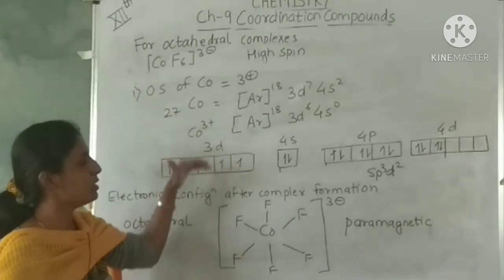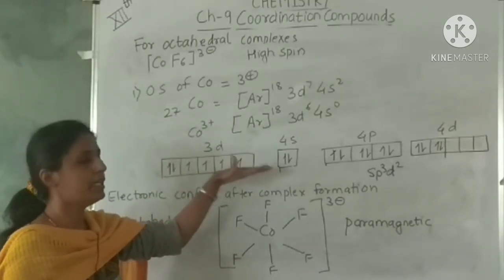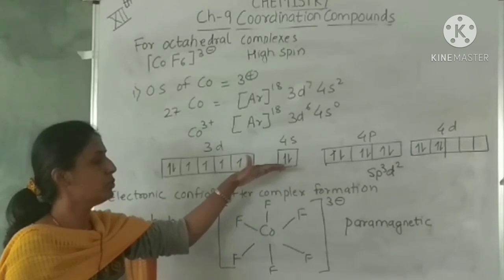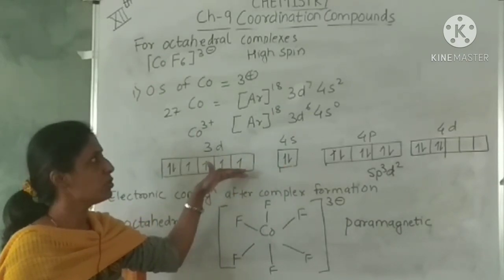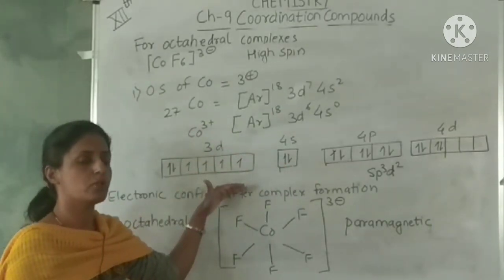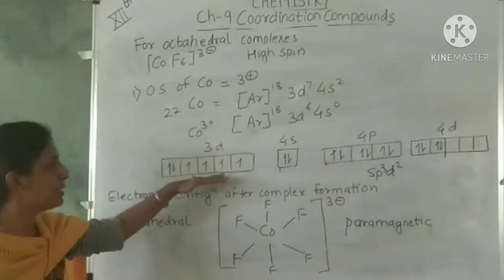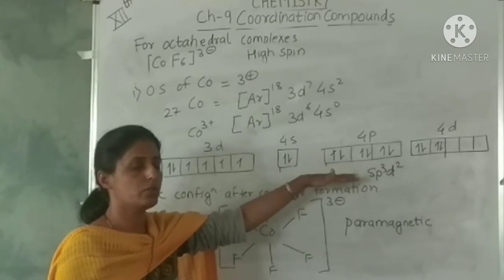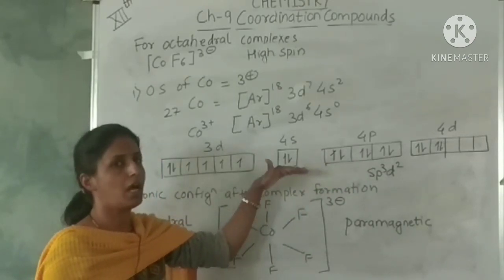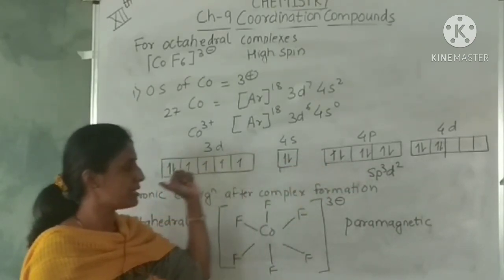After that, in low spin, the metal undergoes hybridization using the inner orbitals, so low spin complexes are also called inner orbital complexes. And in high spin, the outer orbitals are used, so it is also called an outer orbital complex.